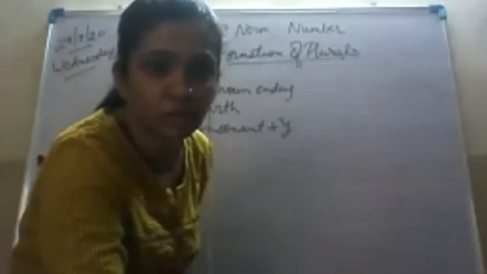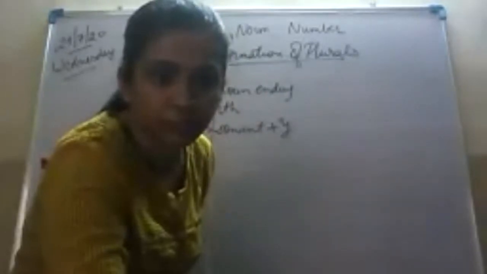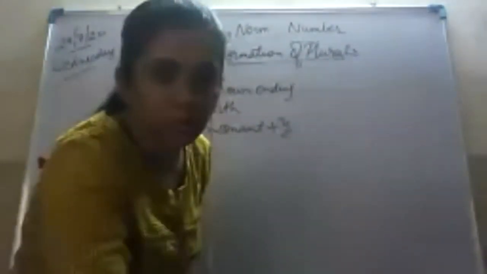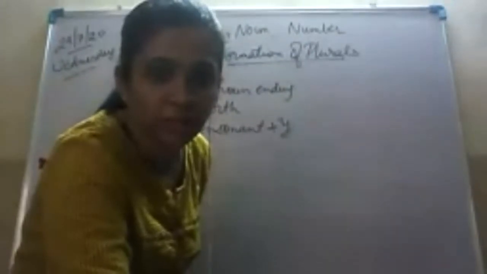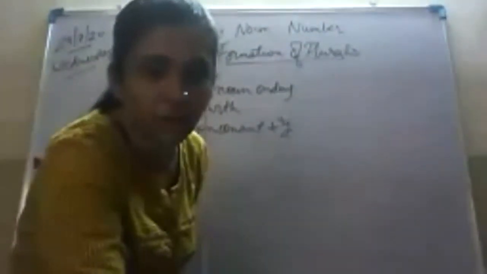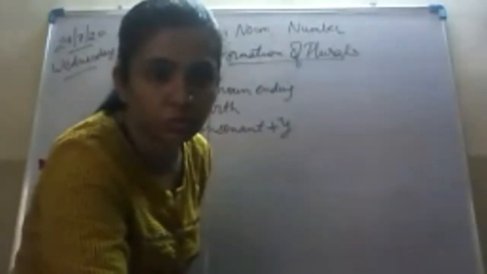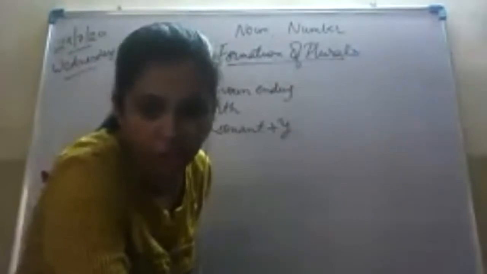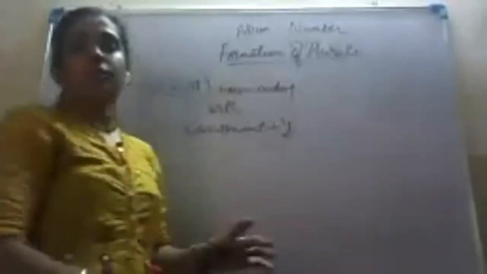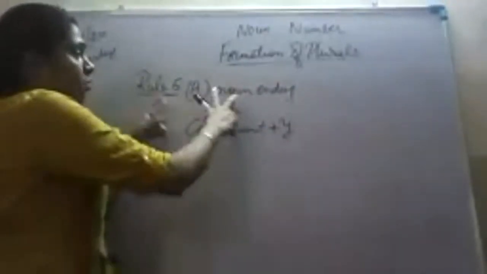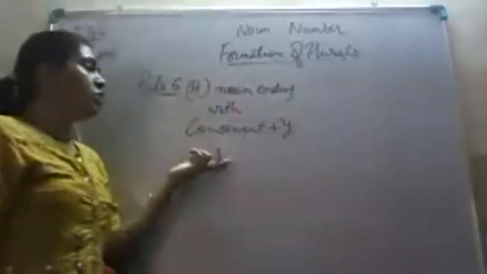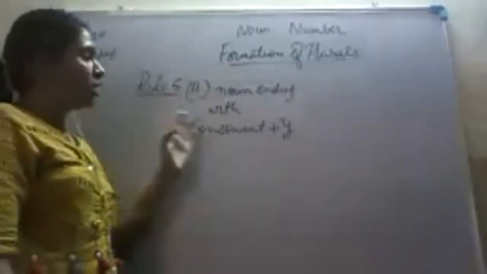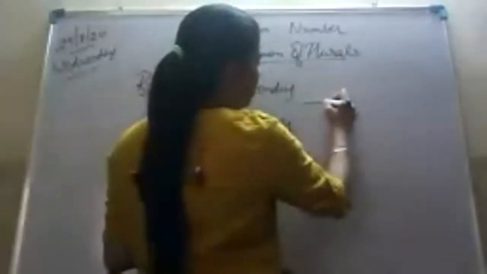Jivisha, do you know? Vikas, do you know what a consonant and vowels are? Somil, do you know what a consonant is and vowel is? Somil, you can nod your head. Yes or no? Okay. Okay, Aryan, very good. A, I, U are the vowels, and all of you also know what a consonant and vowel is. See. Now, how do we change the nouns which are ending with a consonant and Y into their plural?